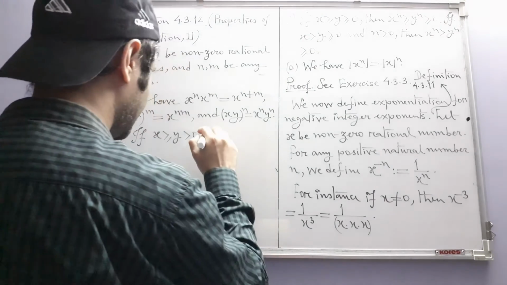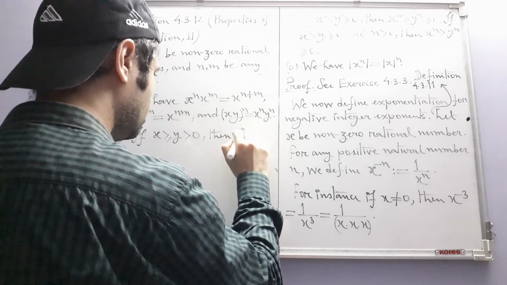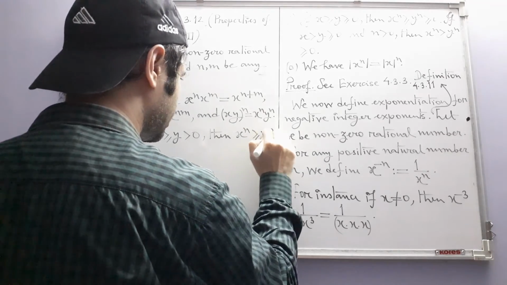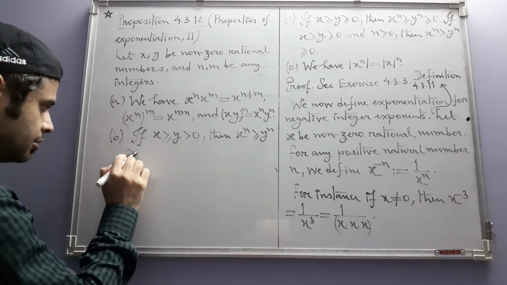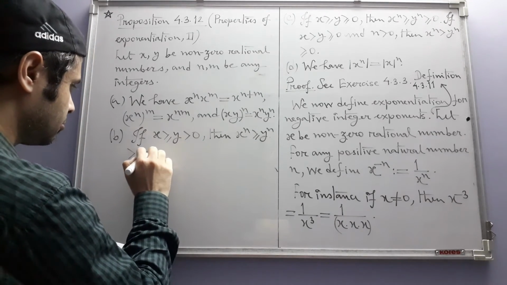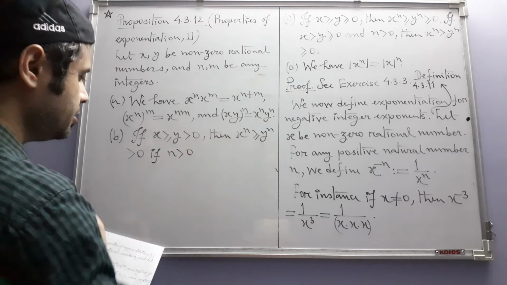If these things happen, then x to the power n is greater than or equal to y to the power n, which is also strictly greater than 0, provided n is positive.